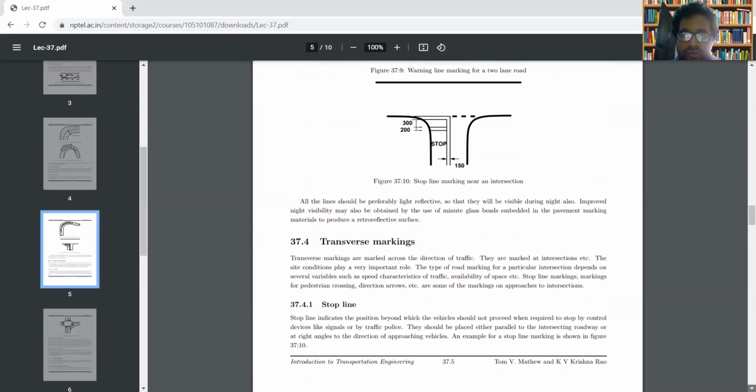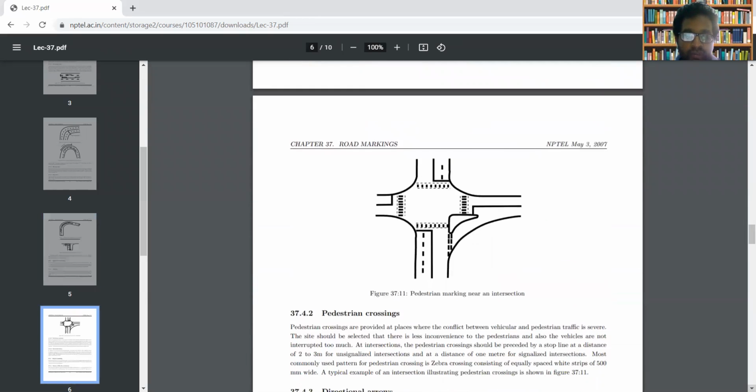Another type of transverse marking is the pedestrian crossing. Pedestrian crossing is used when there are more chances of conflict. The conflict between the vehicular traffic and pedestrians is more in that particular area. There will be a specialized path provided for the pedestrians to make their crossing movement.